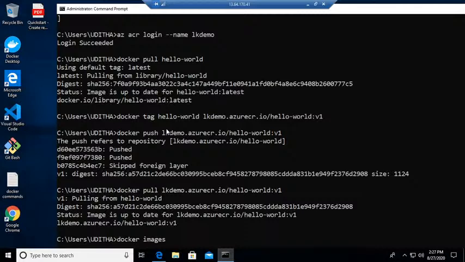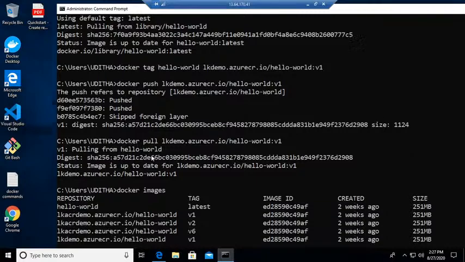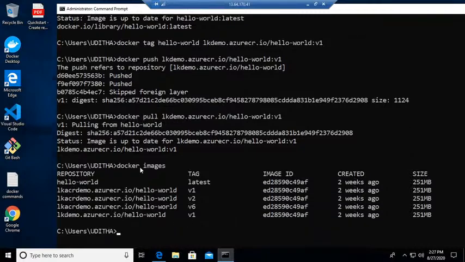Then after that I use docker push, with the server name and v1, and based on that it is pushed to the server, right? Then if there's any code change, you can use pull again, then it will be different, but at this stage there's no difference, so it will be the same thing. Then I can use docker images, where I can see what images are there. So here you can see the lkdemo.azure.io hello world image is there locally.